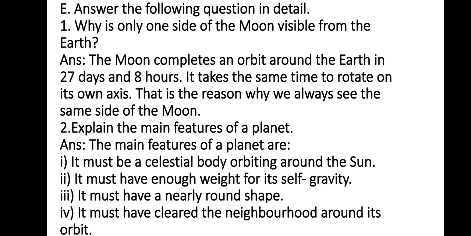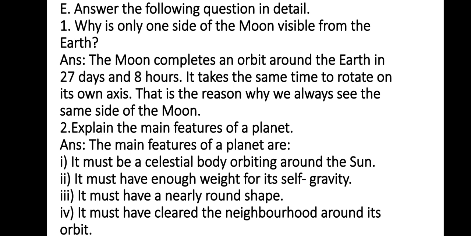Answer the following questions in detail. Question number 1. Why is only one side of the moon visible from the earth? Answer. The moon completes an orbit around the earth in 27 days and 8 hours. It takes the same time to rotate on its own axis. That is the reason why we always see the same side of the moon.